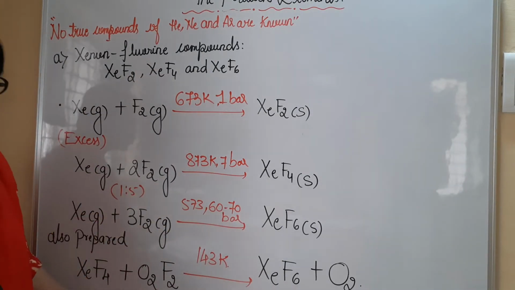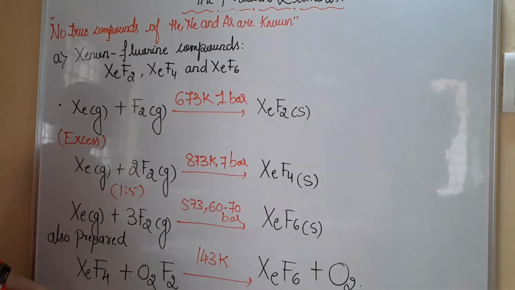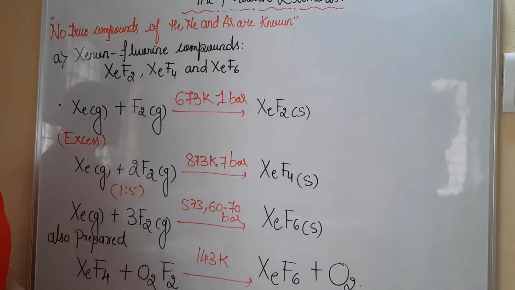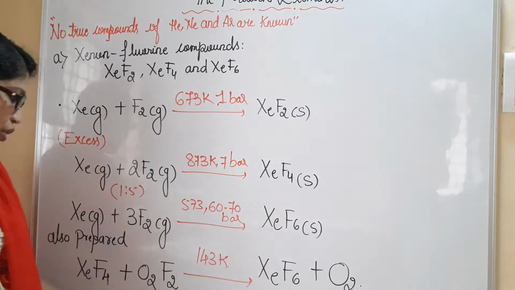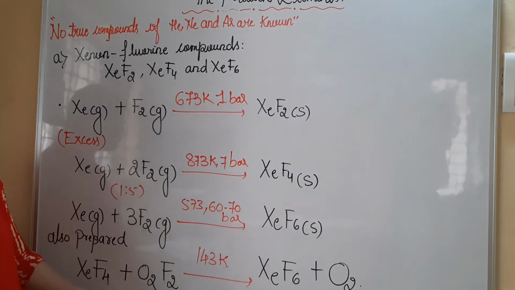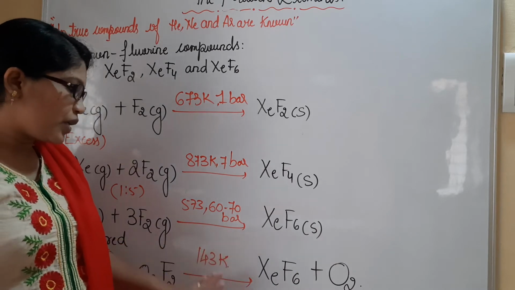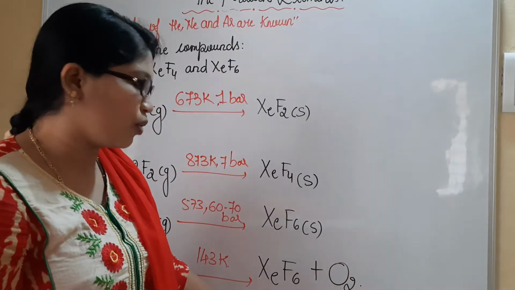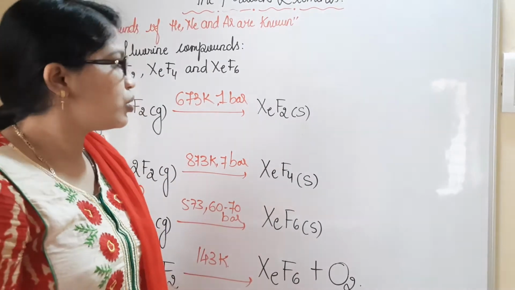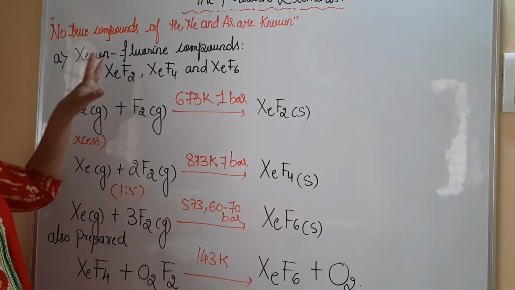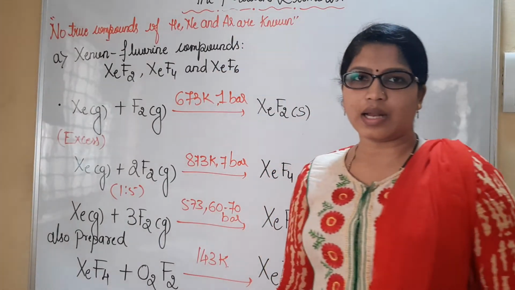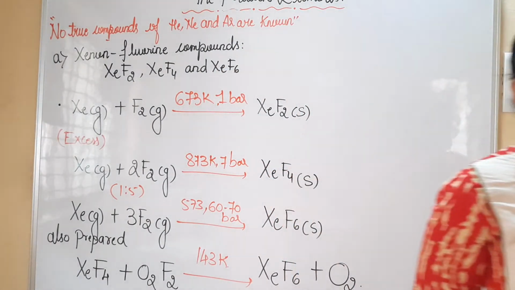At last I have written here one more reaction, that is the preparation of XeF6. One more method for the preparation of XeF6 is that XeF4, which is formed in the second step, is further treated with O2F2. When you maintain the temperature at 143 Kelvin, oxygen gas is liberated, followed by formation of solid XeF6. So these are all considered to be xenon fluorine compounds, which will be studied under the chemical properties of group 18 elements. Please copy this. We'll go to the next.